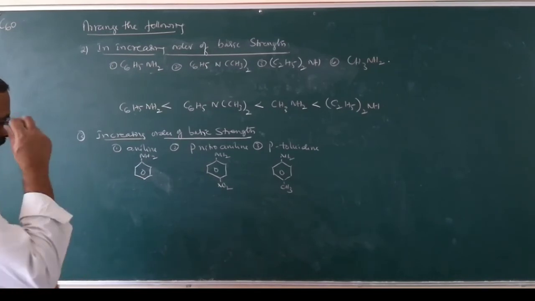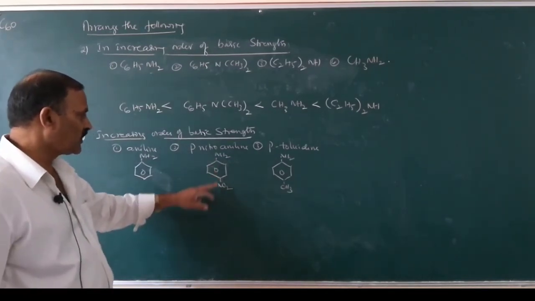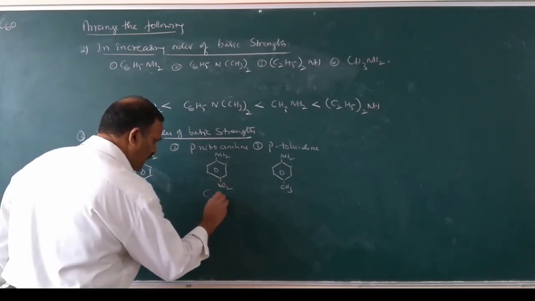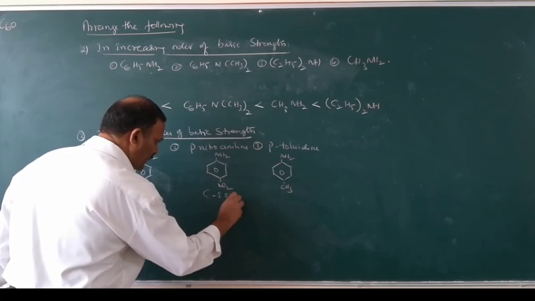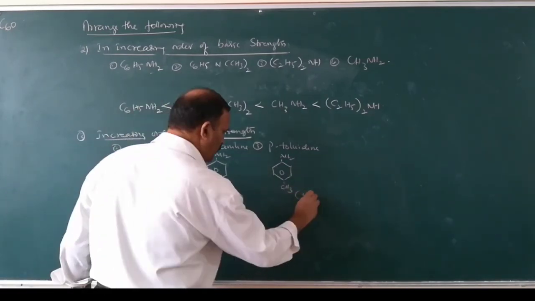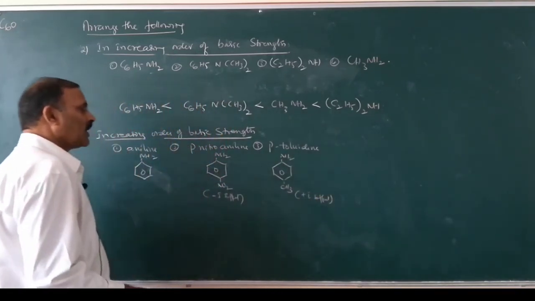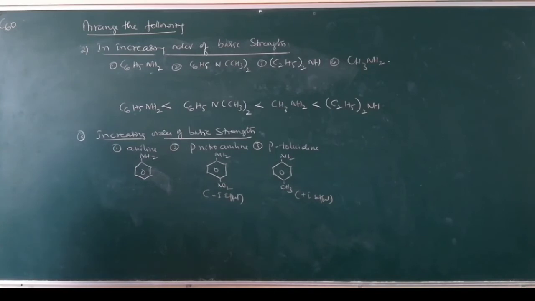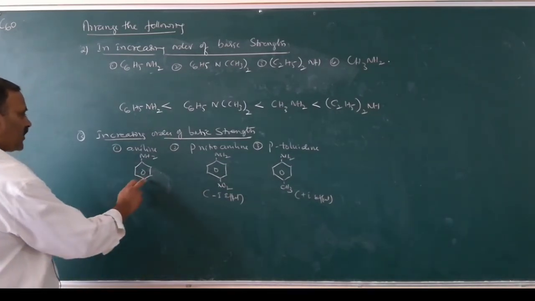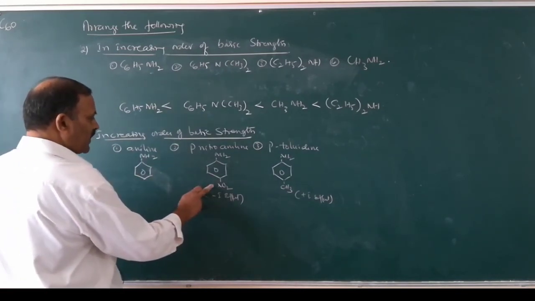So here, as I have told you, the NO2 group is an electron withdrawing group. So this is a minus I effect. Methyl is an electron releasing group, plus I effect. Plus I effect increases the basic nature, minus I effect decreases the basic nature. Therefore, when compared to aniline, nitroaniline is less basic.